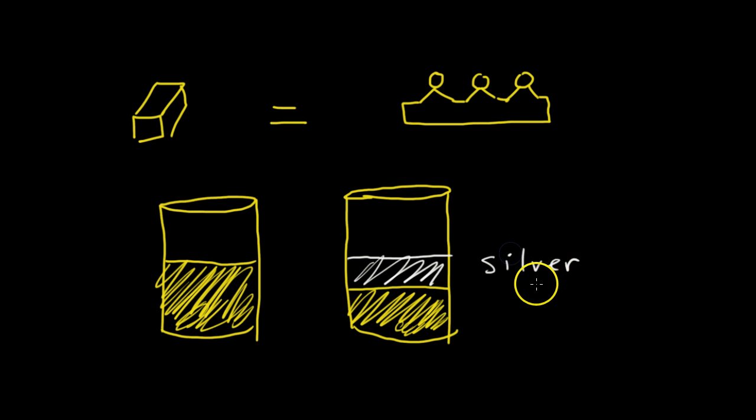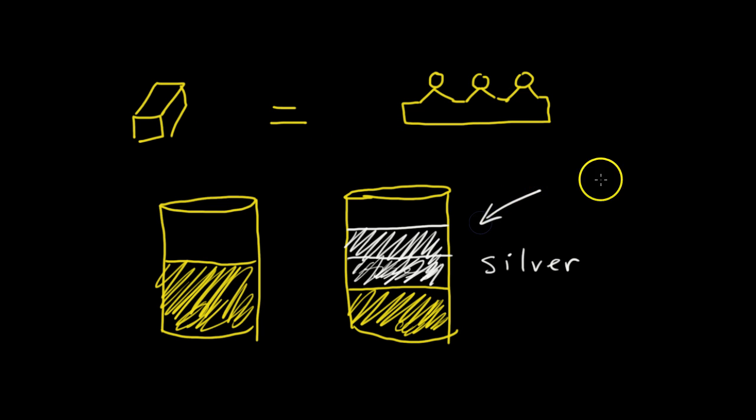However, silver is much lighter than gold. So in order to make up for the weight difference, he would have to add some additional silver to make up for the weight. And that way, when the king put it on the scale, the weights would be equal. However, because he would need to add much more silver, the volume would be different.